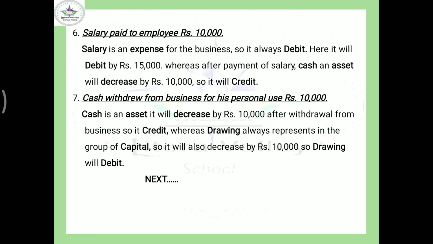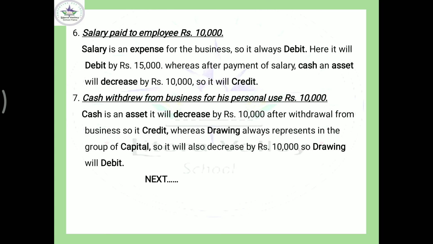You can see, salary paid to employee, rupees 10,000. We are all aware that salary is an expense for the business, because salary has been paid to the employee. Why has it been paid? Because the employee works for the organization. To recall, what is expense? Amount incurred for generating revenue. That is known as expense.